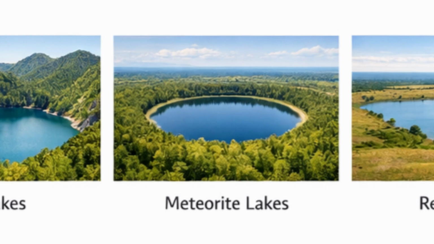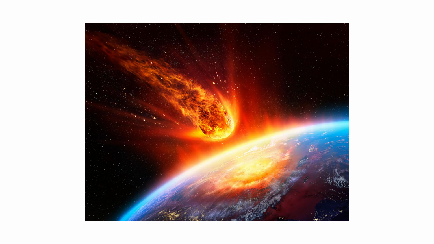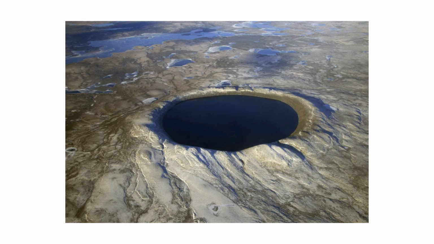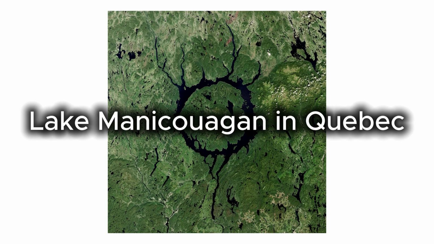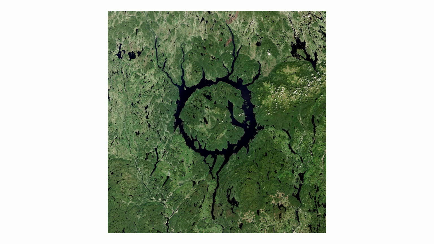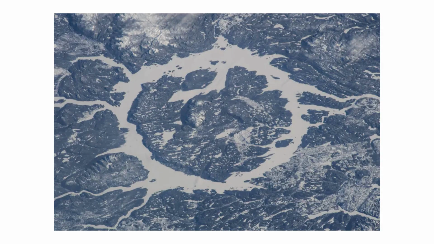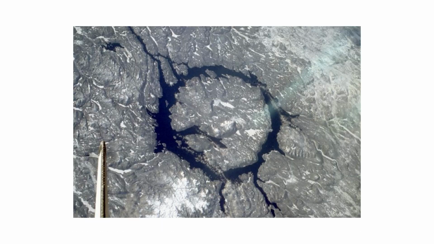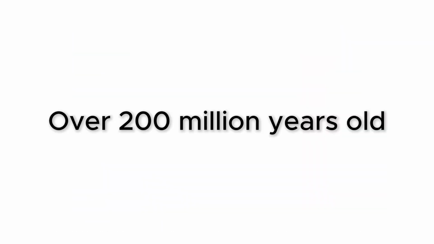Meteorite lakes. A large meteorite impact creates a crater that can eventually collect water. These lakes tend to be roughly circular and surrounded by rock altered by extreme heat and pressure. Lake Manicouagan in Quebec is one of the most recognizable, forming a near-perfect ring visible from space. The original crater is estimated to be over 200 million years old.